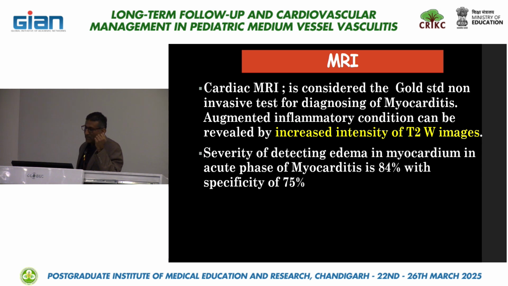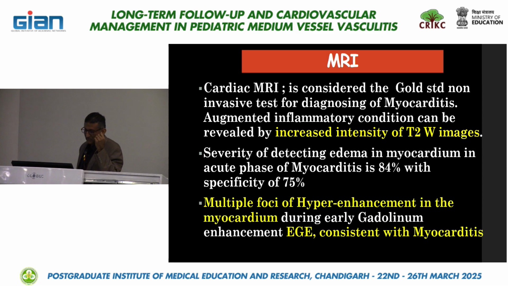The sensitivity of detecting edema in myocardium in the acute phase of myocarditis is 84% with a specificity of 75%. So multiple foci of hyperenhancement of myocardium during early gadolinium, Dr. Manjit Singh has already discussed all these things, and this is consistent with myocarditis.